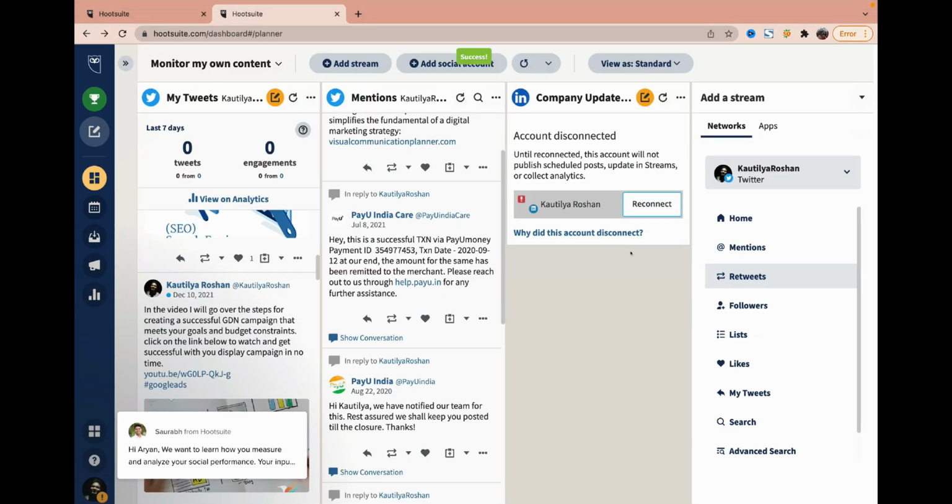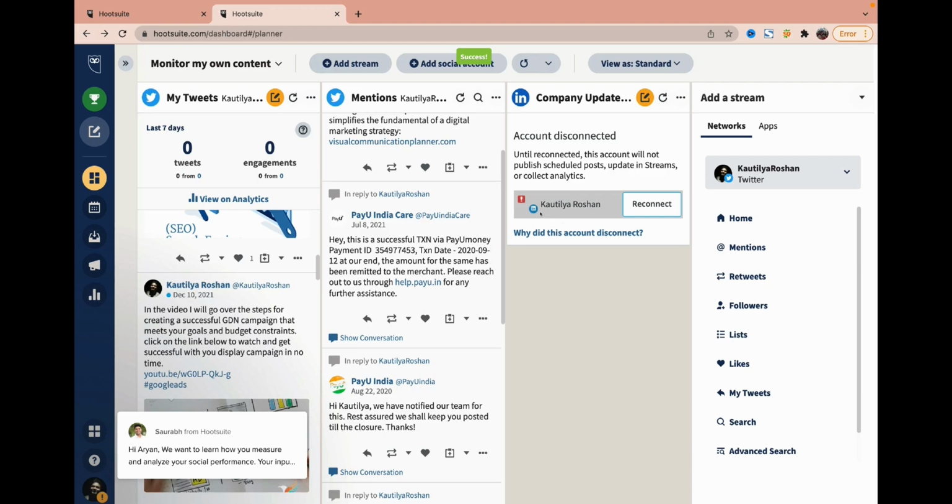For example, if I click on reconnect, let's quickly reconnect it. There might be some issue, because I think I might have disconnected this. So again you can see the reason, the password has changed, so it needs to be reconnected once in a while. Since LinkedIn might have changed their policies and all, I need to reconnect.